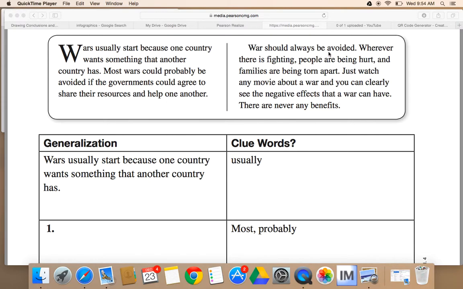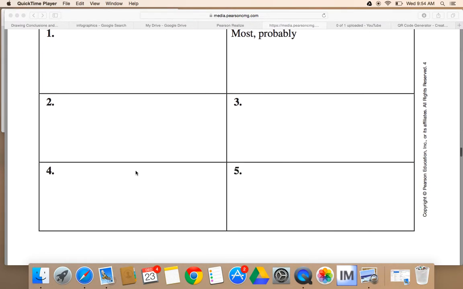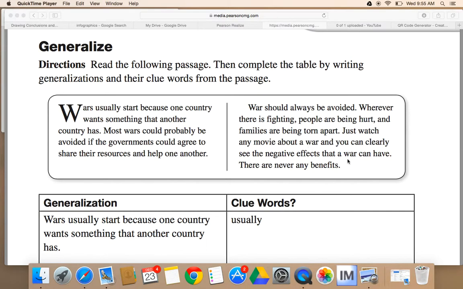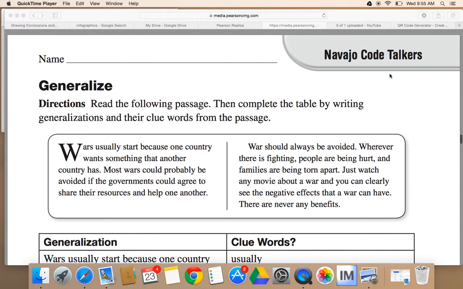War should always be avoided. So I'll come down here for number 4. What am I on? 2. War should always be avoided. And then always would be the clue word. And then you have to find one more. There are never any benefits. So I'll come down here. There are never any benefits. And then what's the clue word in that sentence? Let me know if you have any questions.